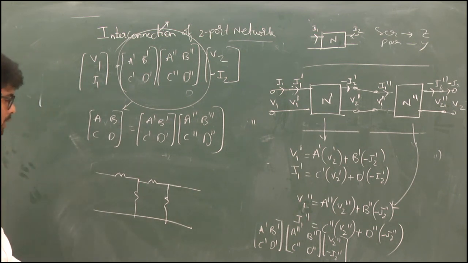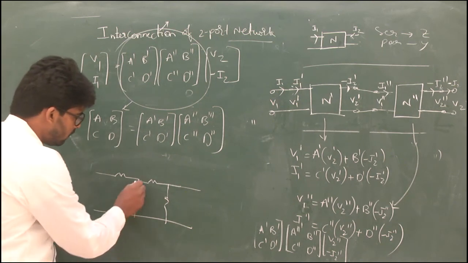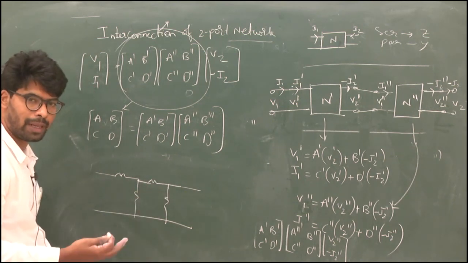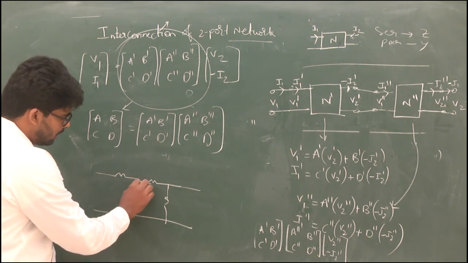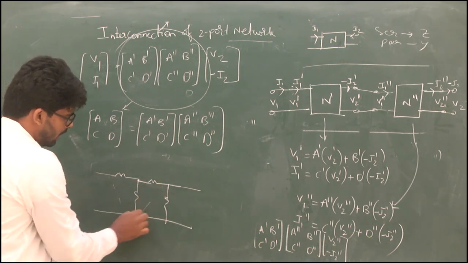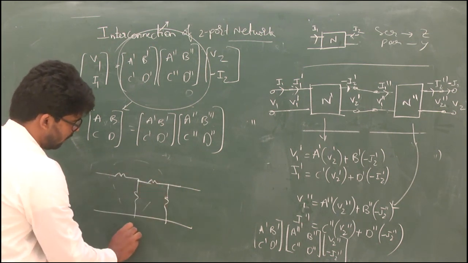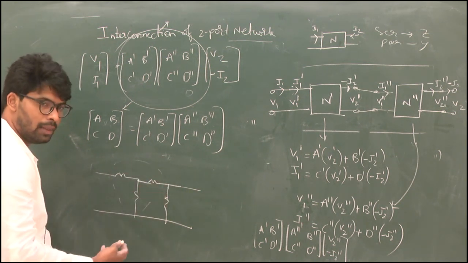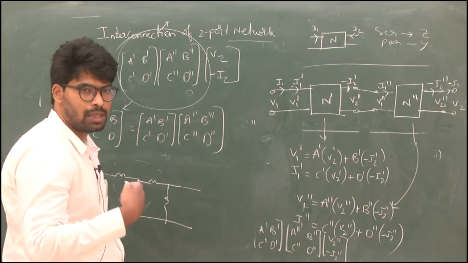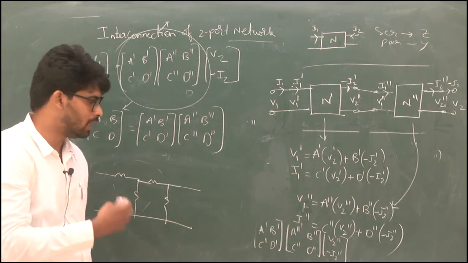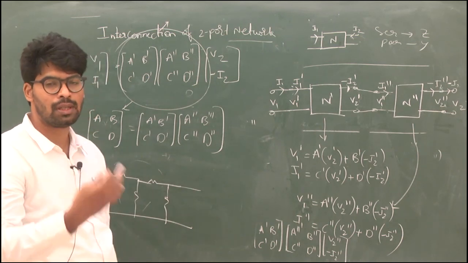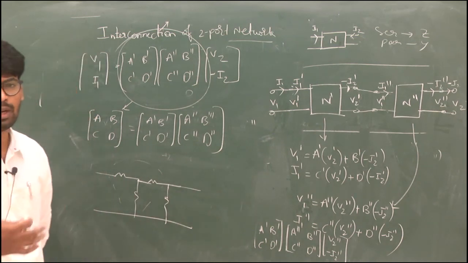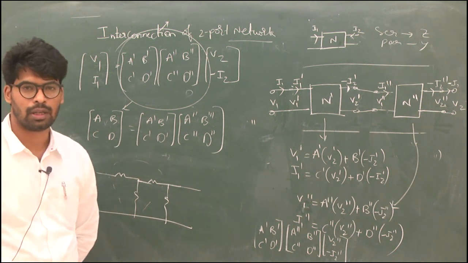Now what you will do is, you can directly find the ABCD parameters of this network, or you can convert this star to delta and you will get a pi network. After getting the pi network, you can convert it into ABCD parameters. After getting the ABCD parameters of each individual circuit, you multiply their individual ABCD parameters and find the overall ABCD parameters of the circuit.